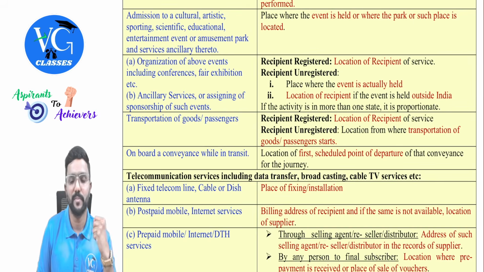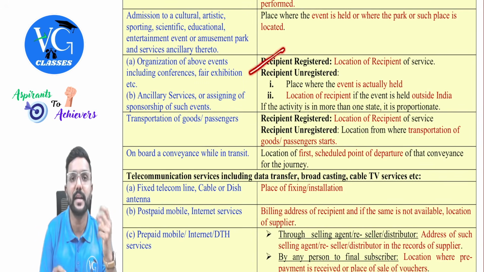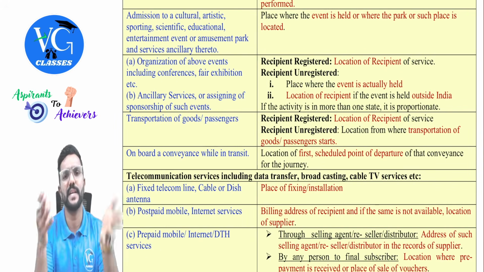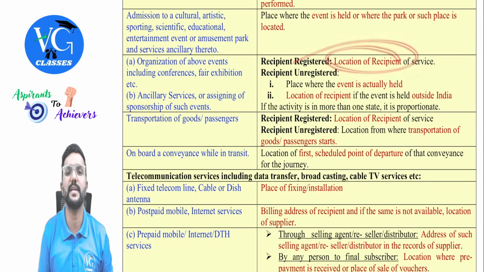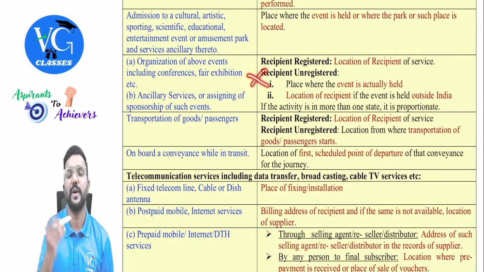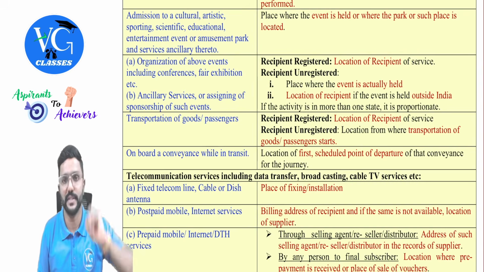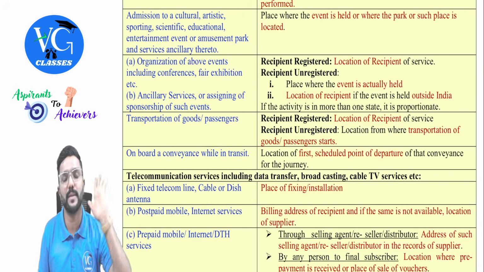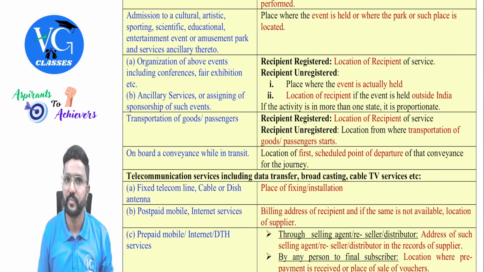What is the place of supply? It depends on whether A.R. Rahman is registered or not. If A.R. Rahman, who is a recipient of my services, is registered, wherever he is registered, assume he is registered in Tamil Nadu. So the location of recipient, that is Tamil Nadu, will be the place of supply. Sir, what if A.R. Rahman is not registered? Let us assume now he is not registered. Then where the event is actually held, that is Hyderabad. That is the place of supply, Telangana.